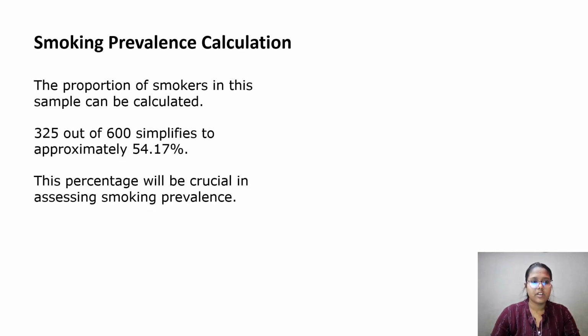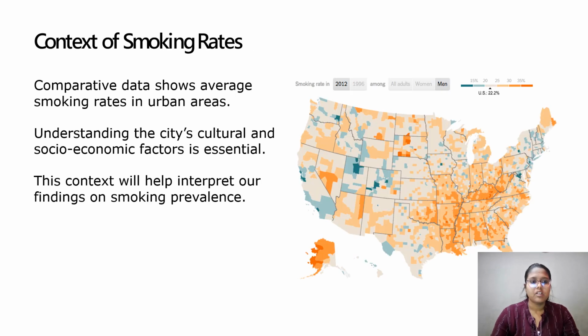We will consider the implications of the sample size on our findings. Smoking prevalence calculations: the proportion of smokers in this sample can be calculated. 325 out of 600 simplifies to approximately 54.17 percent. This percentage will be crucial in assessing the smoking prevalence. Context of smoking rates: comparative data shows the average smoking rates in urban areas. Understanding the city's culture and the socioeconomic factors is essential. This context will help interpret our findings on smoking prevalence.